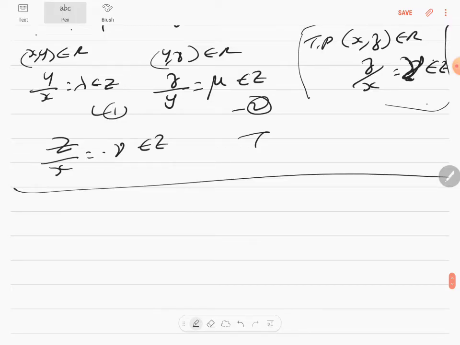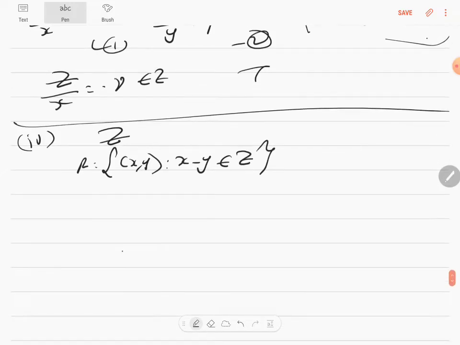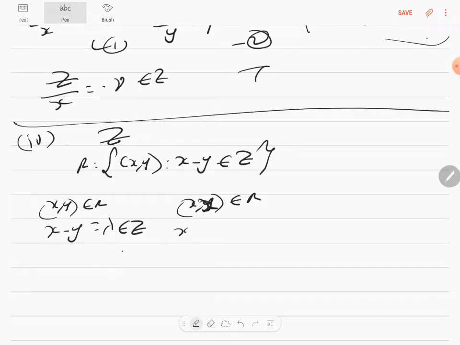The next question is the fourth question, where on the set of integers, the relation R is given by (x, y) where x minus y is an integer. (x, y) is an element of R because x minus y is equal to some integer, called lambda, which is an element of integer. Will (x, x) be an element of R? x minus x will be 0, which is an element of integer. Therefore it is reflexive.